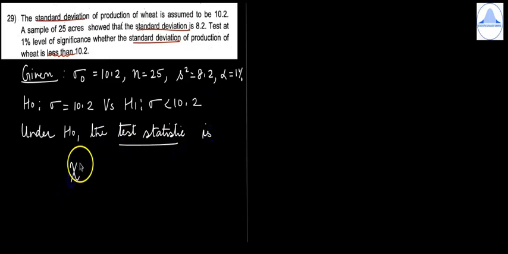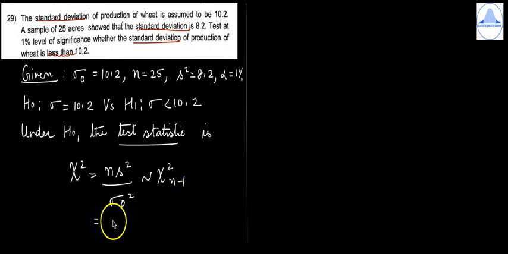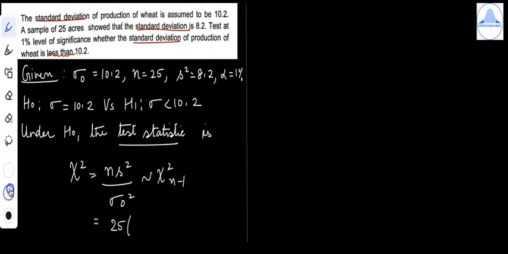Then let's write the test statistic. Under H naught, the test statistic is chi-square equal to n s square by sigma naught square, which follows chi-square with n minus 1 degrees of freedom. So this is equal to n is 25, s square. I'm sorry, let me make a small change. This should be only s, because I've used the word standard deviation, it will be only s.